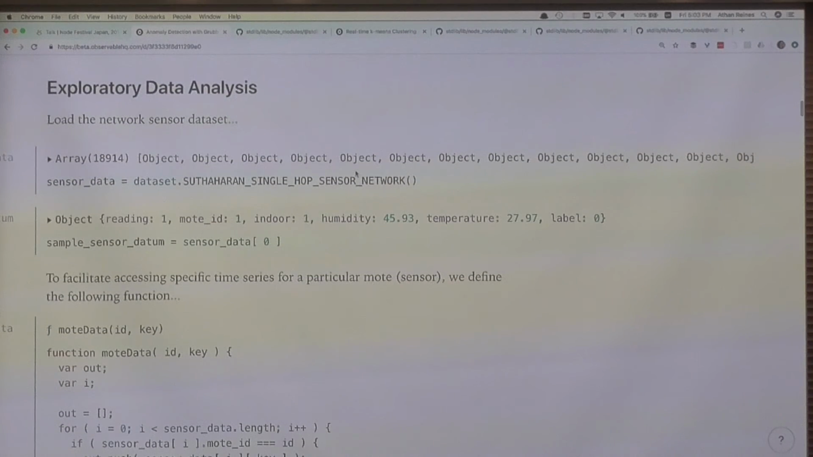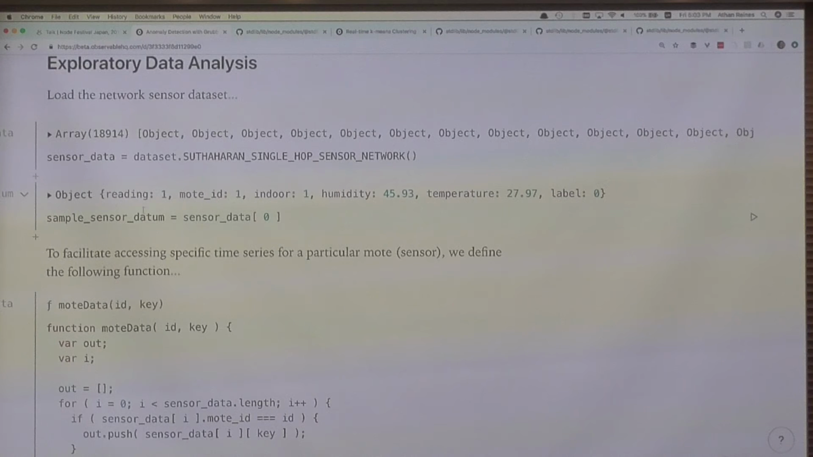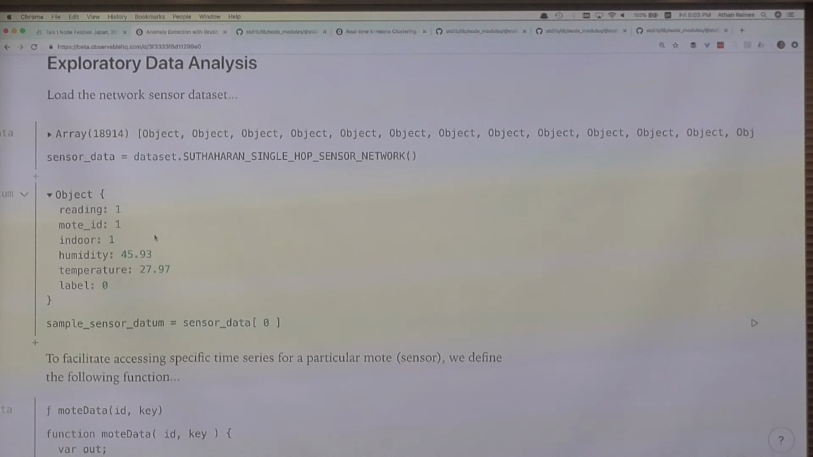So the first step, whenever you're working with any kind of data set that you want to try to apply a machine learning algorithm to, is exploratory data analysis. We want to actually look at what this data set actually is. So we load the data set, and then we can examine its contents. What we see is that it's an array of about 20,000 items, and each item in that array consists of an object with various properties.